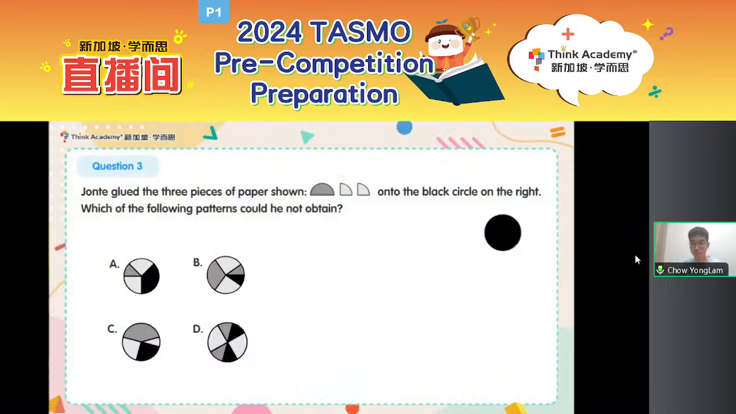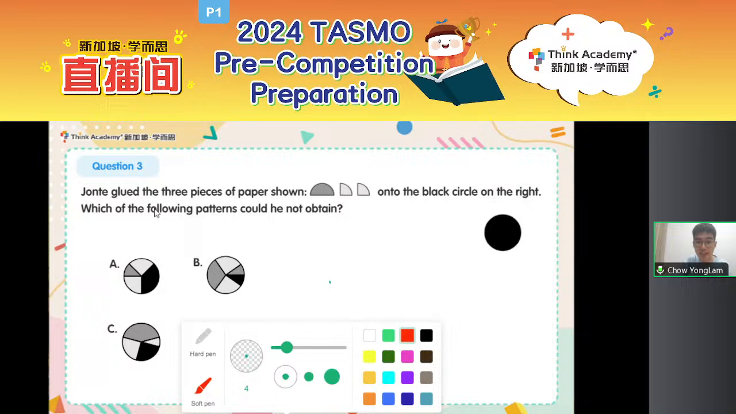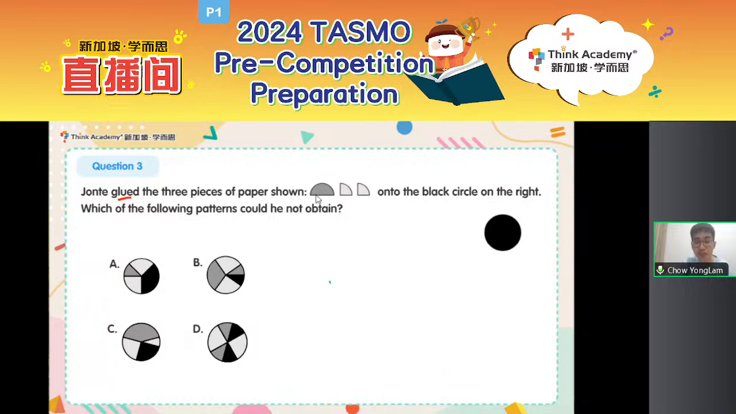Starting with question 3. Now in question 3, it is again a geometry problem. John Say glued the 3 pieces of paper shown: a dark gray semicircle and 2 light gray quarter circles, onto the black circle on the right. Which of the following patterns could he not obtain? Be careful, we are searching for the pattern that cannot be obtained. Looking at the options, not all pictures have semicircles and quarter circles. What does this question actually mean?